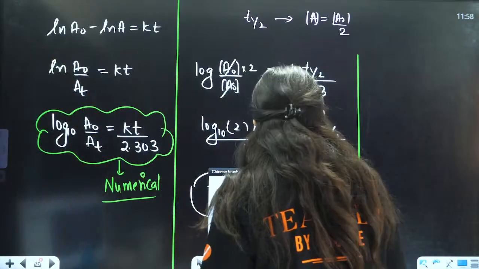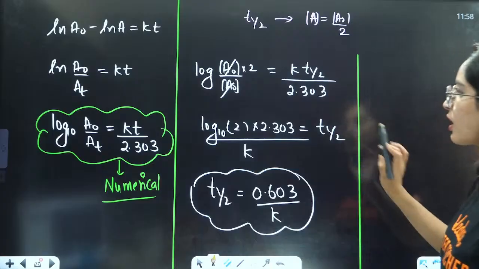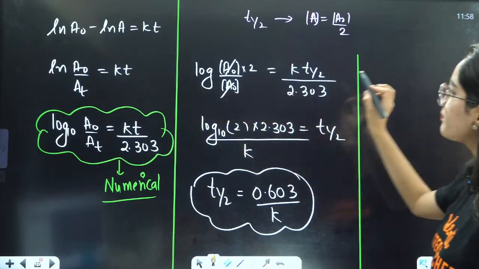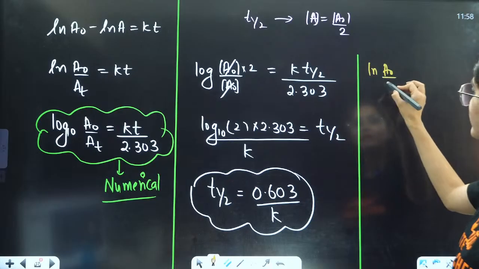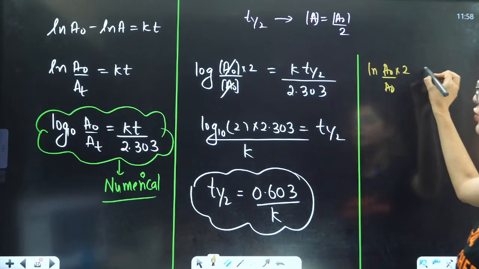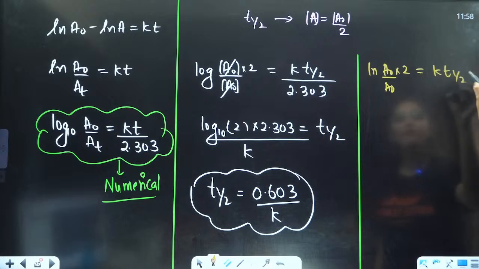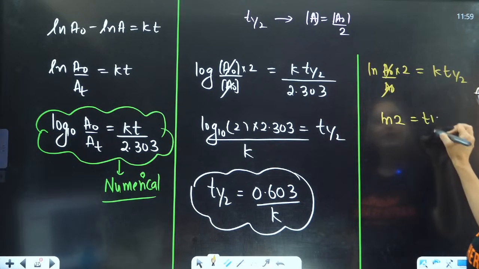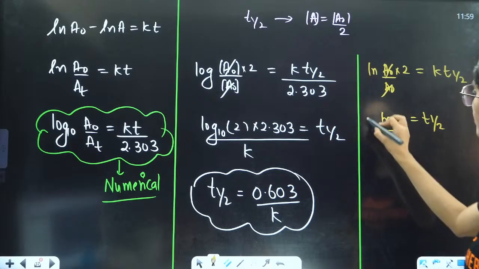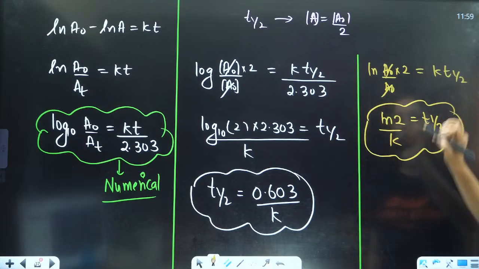Now, if you want to calculate in the form of natural log, you can use this formula. That will be natural log of, because this also has been asked, right? That's why I am writing it. A naught multiplied by 2. This is KT half. Now this will cancel out. This is natural log of 2 and T half is natural log of 2 by K, right?